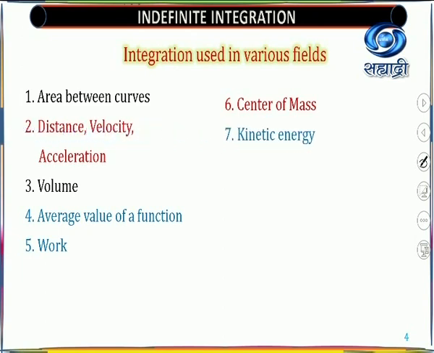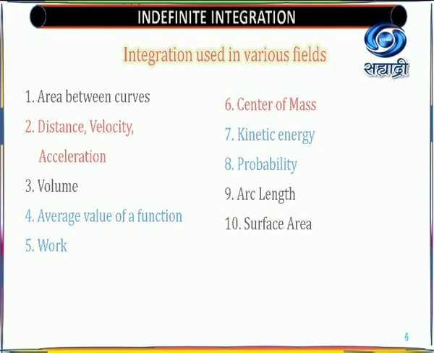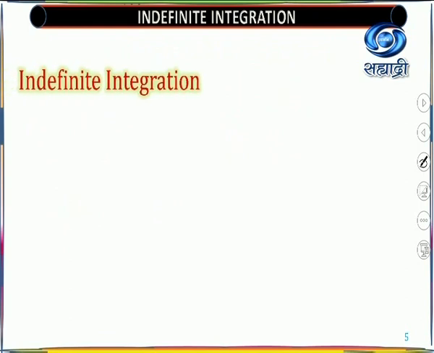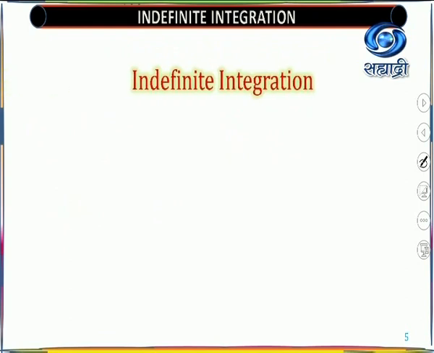Then kinetic energy, which you have already studied. Probability, meaning the possibility or chance of something, is also calculated by integration. There are branches in probability too, so that also you are able to calculate here. Then arc length is also calculated, and surface area. All these are examples where we need integration.